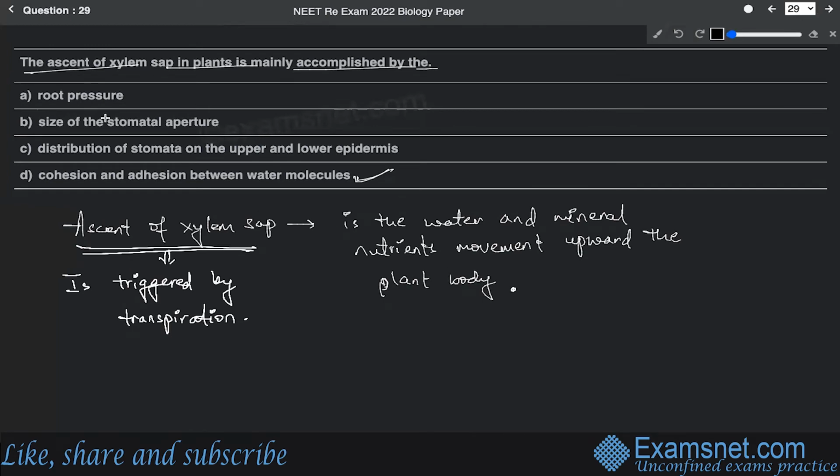See, the ascent of xylem sap has nothing to do with root pressure, because the root pressure is very, very low. Because of it, the water won't be taken up towards the upper parts of the plant body, but will only be restricted to the root region. So it is not responsible for the ascent of xylem sap. The ascent of xylem sap is mainly triggered by transpiration, which is called the transpirational pull theory.